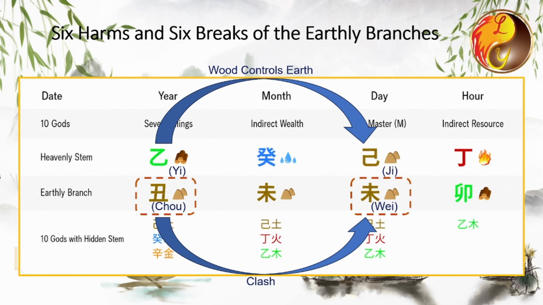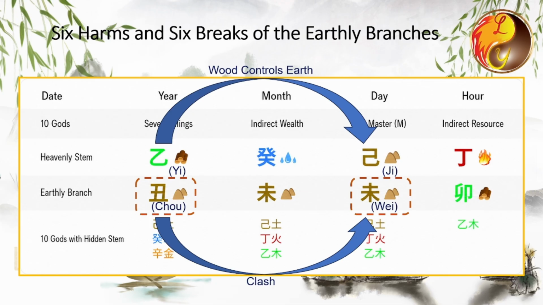In this Bazi chart, the day pillar is Ji Wei, and the year pillar is Yi Chou. Chou and Wei clash, and the year stem, Yi, is the 7 killings to the day master. This configuration is known as heavenly stem control and earthly branch clash.